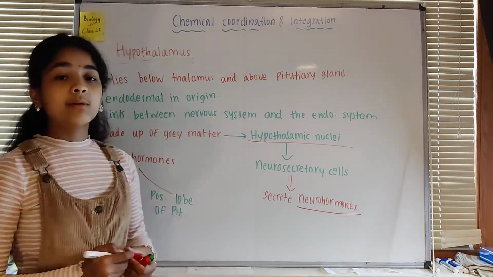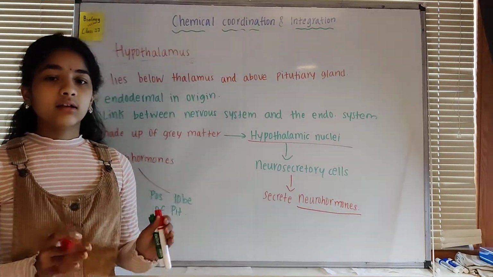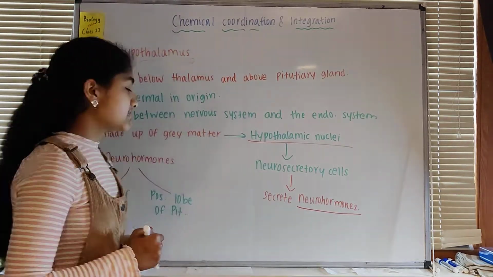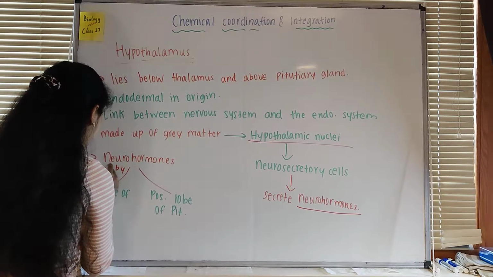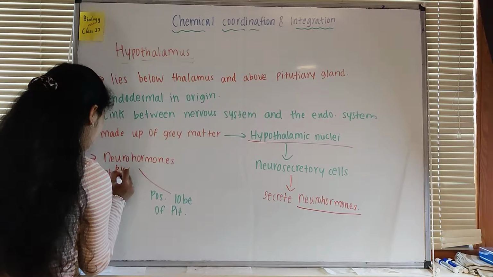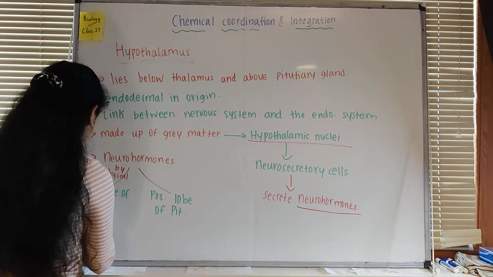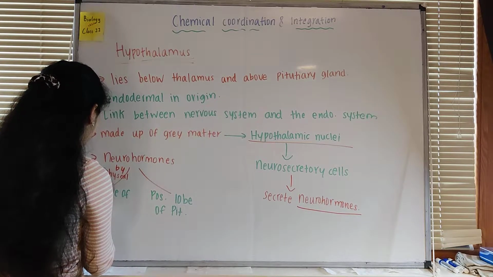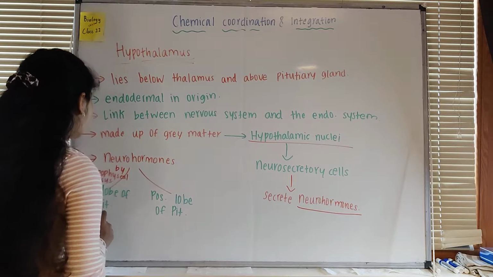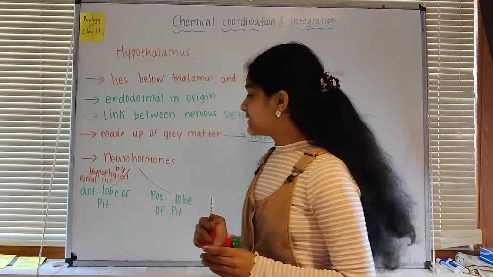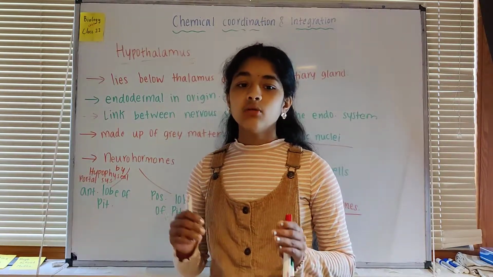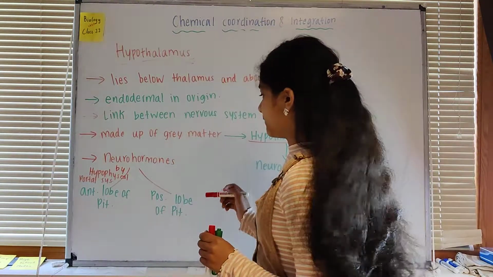Now, these neurohormones are sent to the anterior lobe of the pituitary gland by something called the hypophyseal portal system. So by this system, the hypophyseal portal system, these neurohormones are sent to the anterior lobe of the pituitary gland.